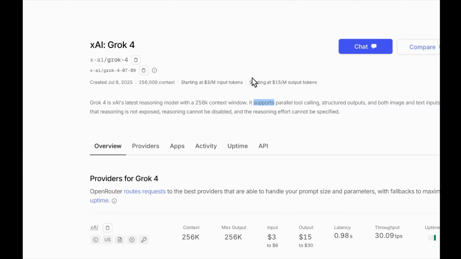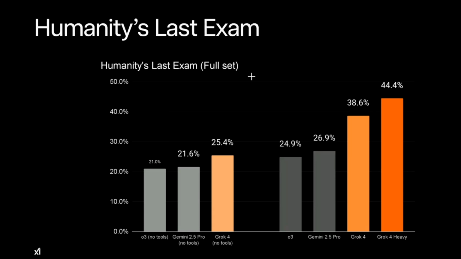So how good is this model? Let's get into the benchmarks that were shown. Talking about the elephant in the room, Humanity's Last Exam. They spent nearly half of the live stream talking about this Humanity's Last Exam benchmark guys. If you remember, previously they didn't even mention this benchmark in the Grok 3 release, but now since their model performs very good at it, they are just talking about it.